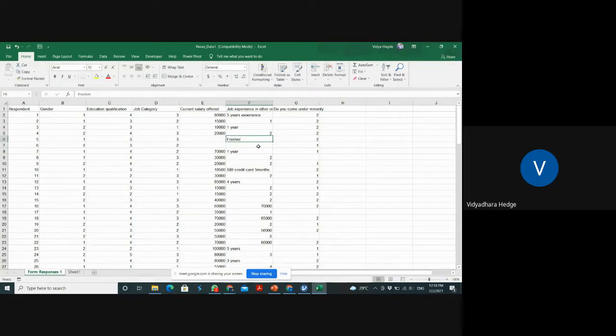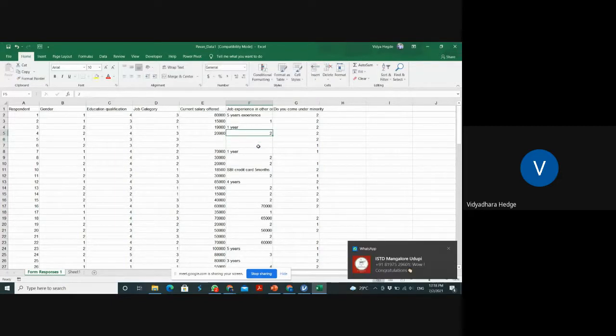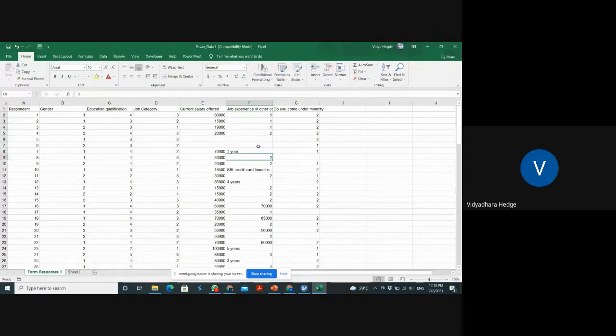So he is not having experience, so put it blank. Okay. So 1 year should be one number only. Here we are not going to do that, because this is a continuous variable, 5. So 5 months means 0.5. And 4.